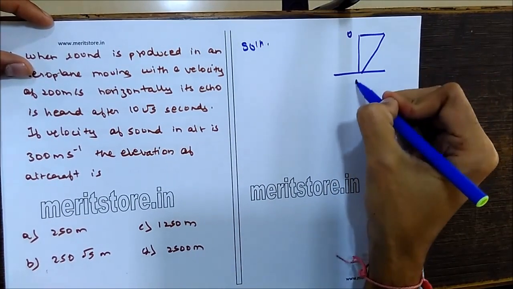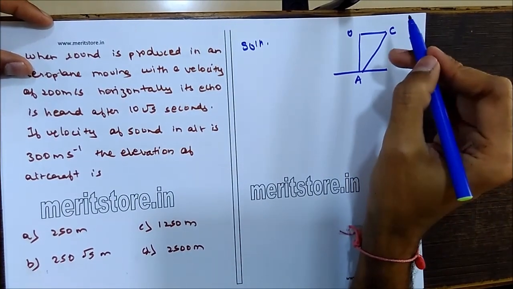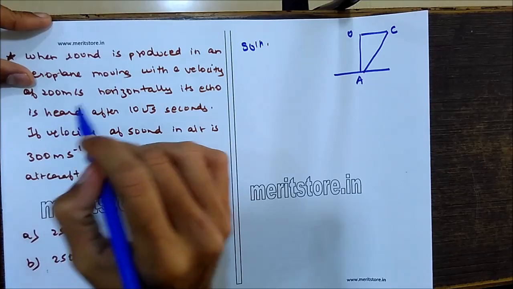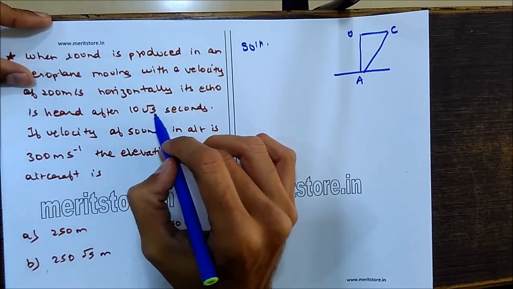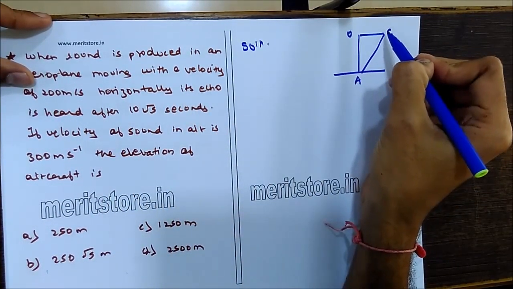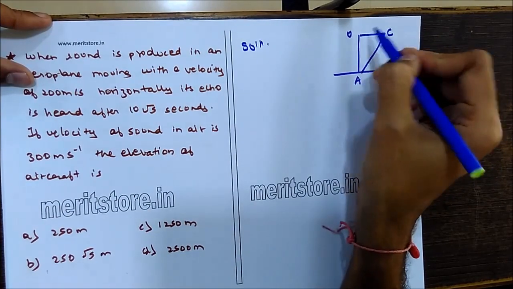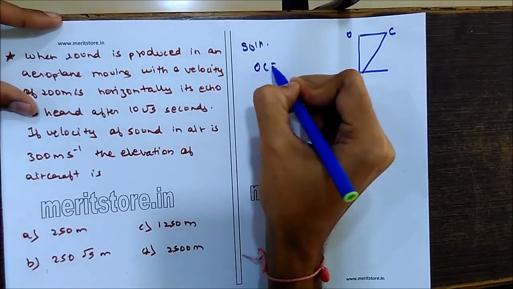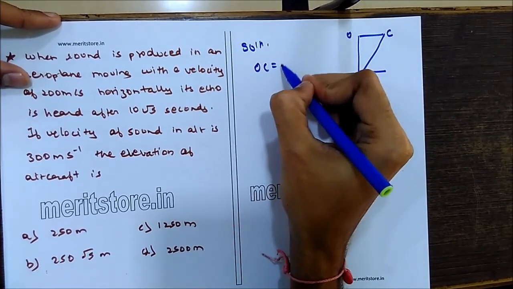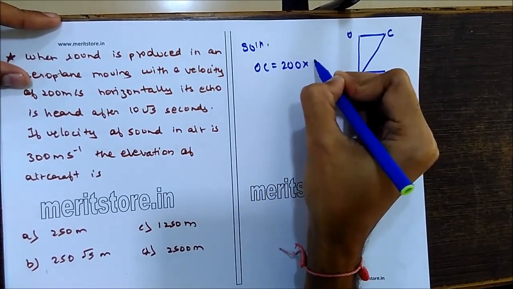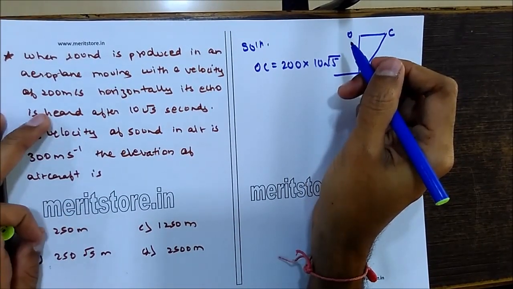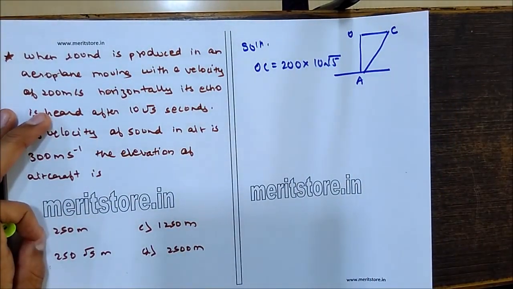Okay, the sound is produced in an airplane moving with velocity 200 meters per second horizontally, and its echo is heard after 10 root 5 seconds. So in order for the sound to travel from O to C, it takes 10 root 5 seconds. So the distance traveled, that is the OC, will be the velocity, that is 200, multiplied by 10 root 5. Okay, that is the time for the echo.